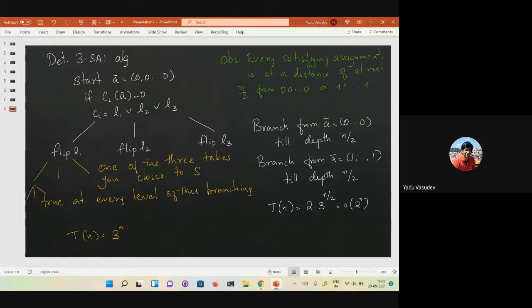This is like theta of square root of 3 power n, which is something like 1.7 to the n or so. So it's a simple enough algorithm. It's sort of brute force, but you're just a little clever to not do brute force until the very end. So there is definitely a deterministic algorithm that can beat 2 power n. So the question is, what can you do with a randomized algorithm? Any questions so far?